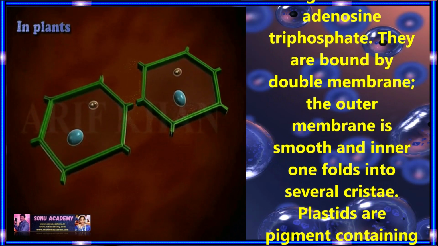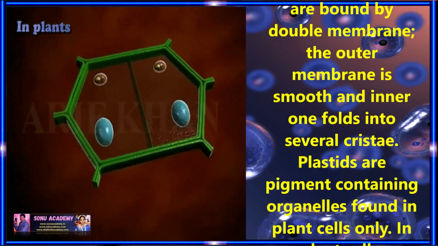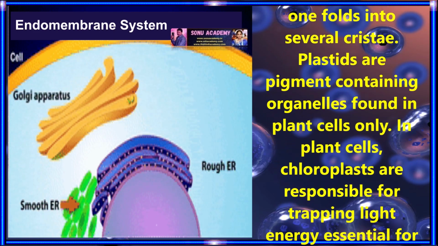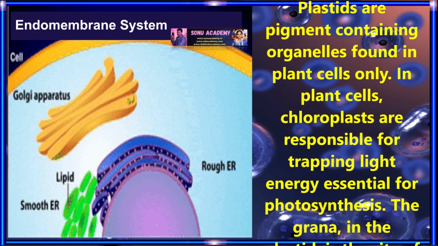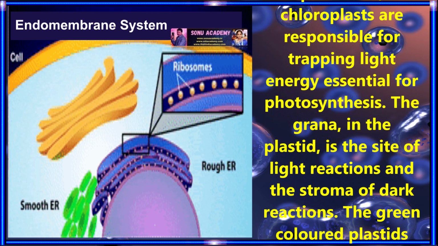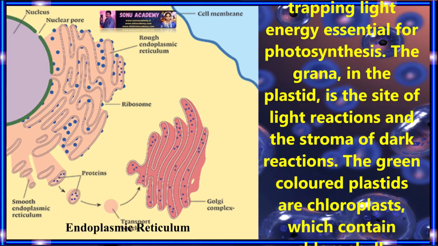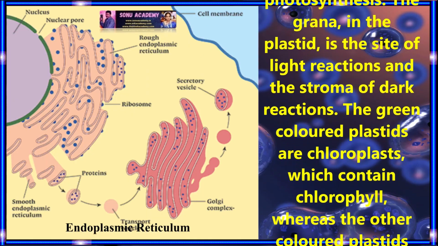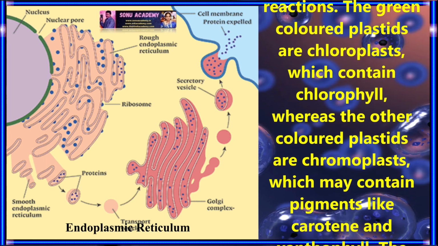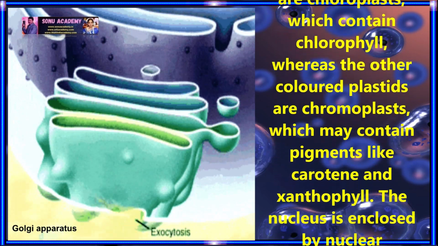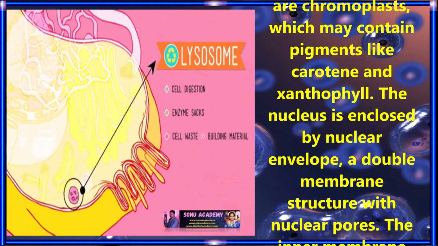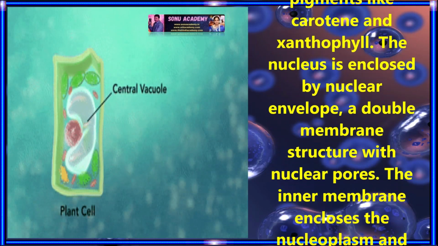Mitochondria help in oxidative phosphorylation and generation of adenosine triphosphate. They are bound by double membrane. The outer membrane is smooth and the inner one folds into several cristae. Plastids are pigment containing organelles found in plant cells only. In plant cells, chloroplasts are responsible for trapping light energy essential for photosynthesis. The grana in the plastids is the site of light reaction and the stroma of dark reaction. The green colored plastids are chloroplasts which contain chlorophyll, whereas the other colored plastids are chromoplasts which may contain pigments like carotene and xanthophyll.